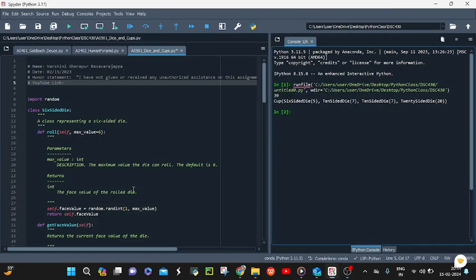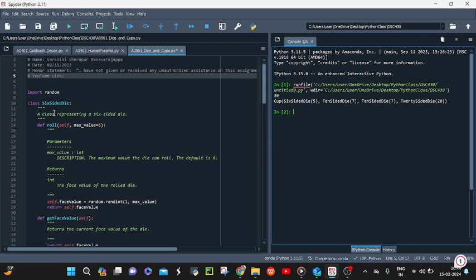Everyone, today I'm going to explain a code which defines the classes of various dice and a cup that holds multiple dice. The first class we declared is the six-sided die, which represents a six-sided die, where the function roll(self, max_value=6) simulates rolling the die and returns a random face value between 1 and the max value.